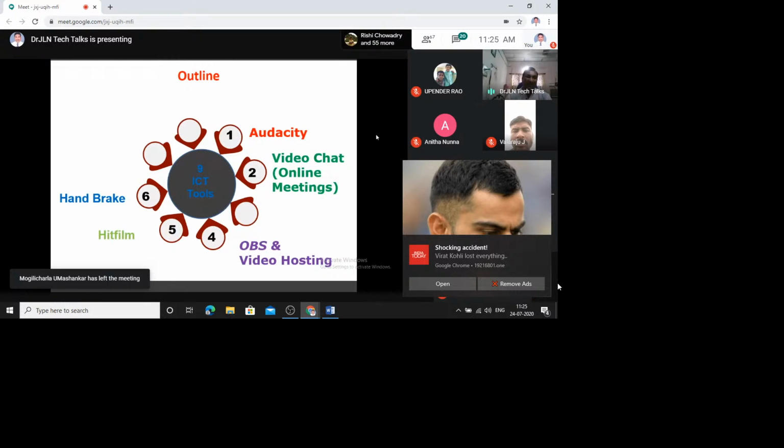And the third tool is ApowerSoft, which is a screen recording tool. And the fourth one is OBS. You may see this OBS and video hosting. OBS is a broadcasting software tool, and it is also basically used for recording purposes.